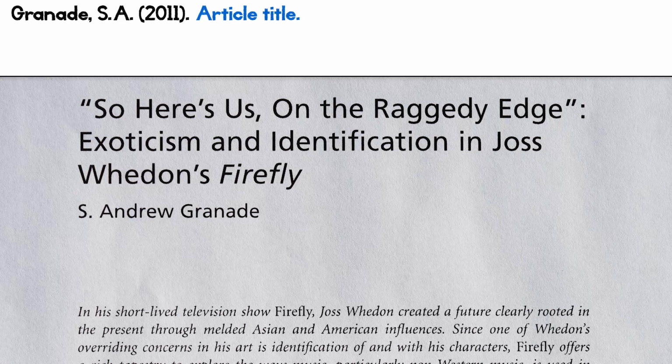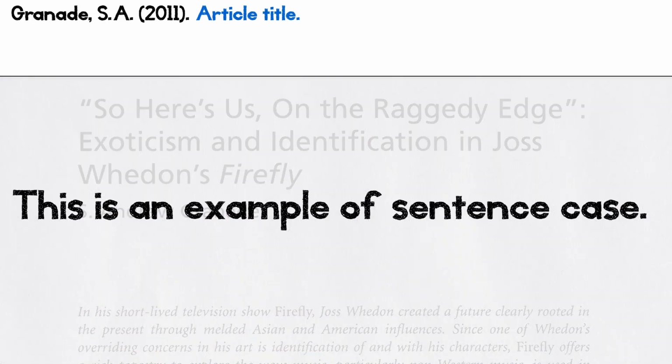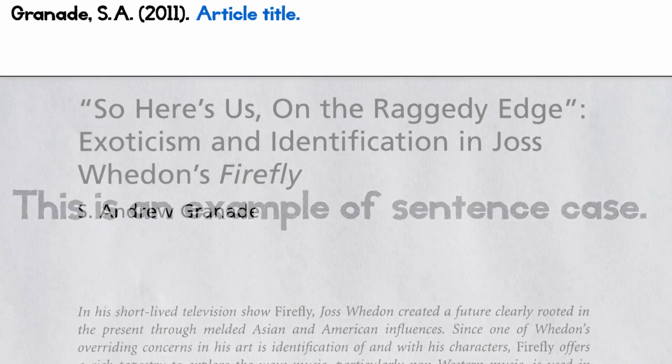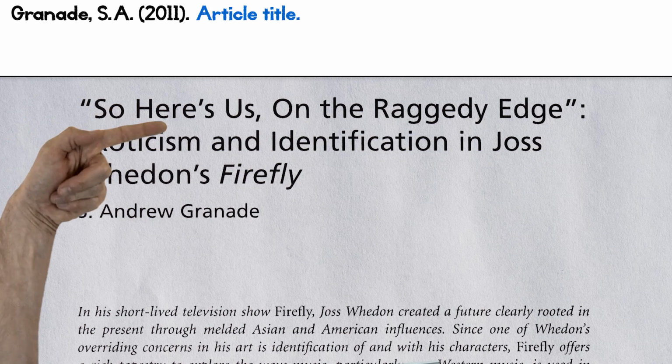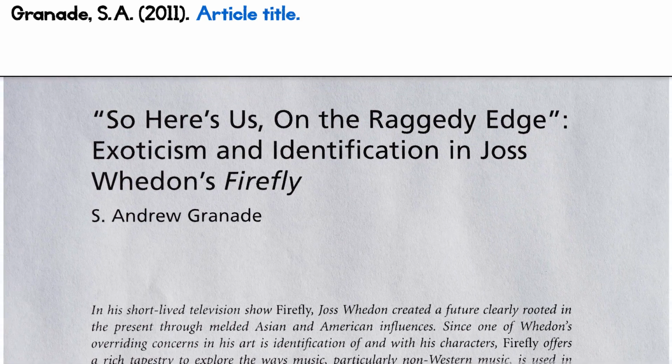For journal articles, there are two titles you have to deal with: article title and journal title, and they have to be formatted differently. Article titles in APA must be written in sentence case, which means only the first word and proper nouns get capitalized. See how the original is written in title case with most of the words capitalized? In a formatting fight between APA and the original, APA wins every time. The title should look like this.